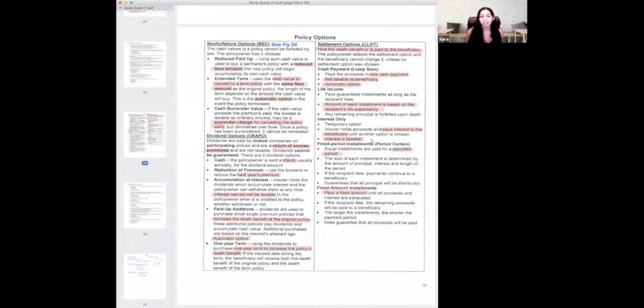Interest is taxable. Okay, the next two are super easy to understand: fixed period and fixed amount. Fixed period is I chose an amount of time. So let's say I said 10 years. Then they're going to say, if they're going to get all the money in 10 years, we're going to divide your coverage by that, and that's how much they're going to get. Fixed amount is I chose an amount of money. So I said $5,000 a year. Then they're going to say, okay, if we're going to pay $5,000 a year, this is how many years that's going to last. So fixed period is you chose an amount of time. Fixed amount is you chose a value, okay?